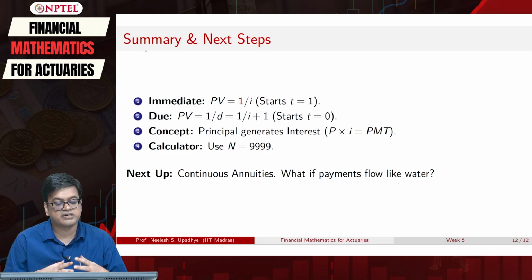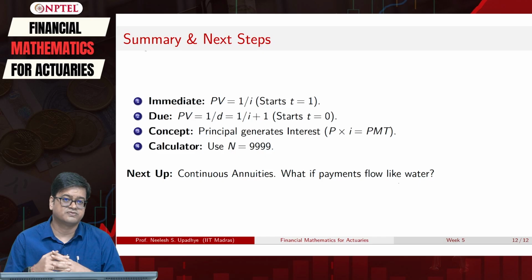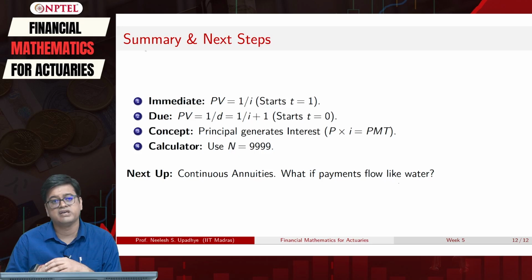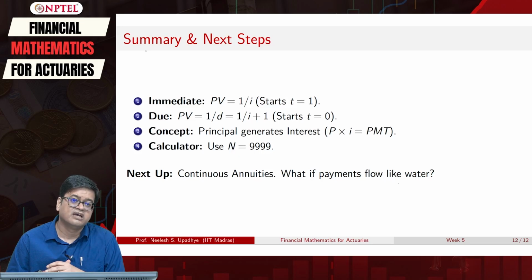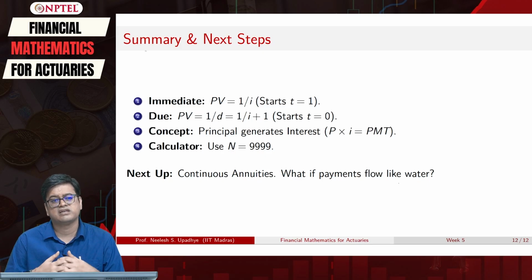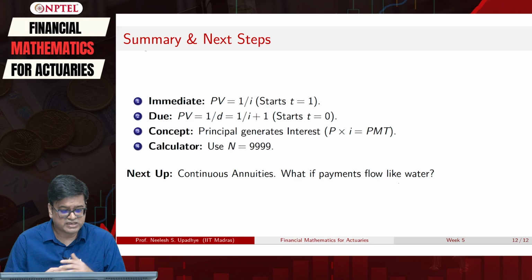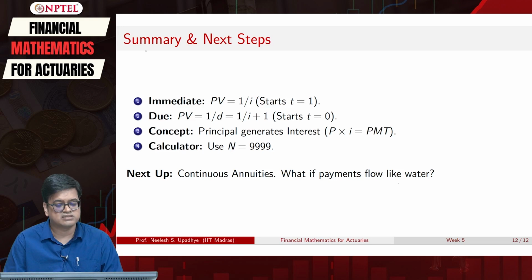The calculator trick that we need to do is use the largest value, the largest 4-digit value. In this case we have taken 4 times 9, and once you use that value you will get effectively the same answer. However, I will still stand by the claim that the theoretical answer will be the most accurate answer.